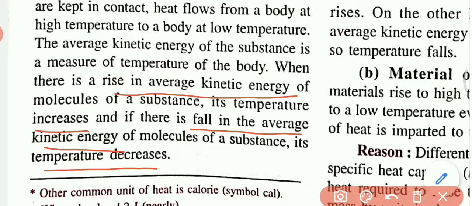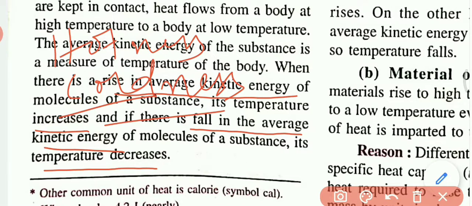In simple terms, heat is a form of energy which gives us the sensation of hotness and coldness, and temperature is the degree of hotness and coldness. How hot or how cold the substance is, the amount of hotness and coldness, is measured as temperature. Is it clear?